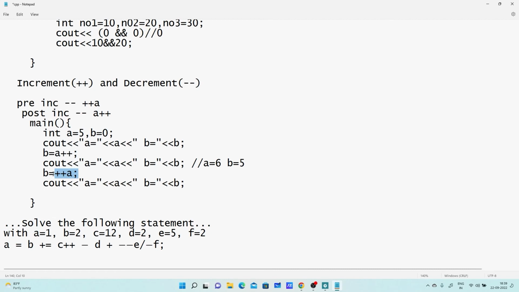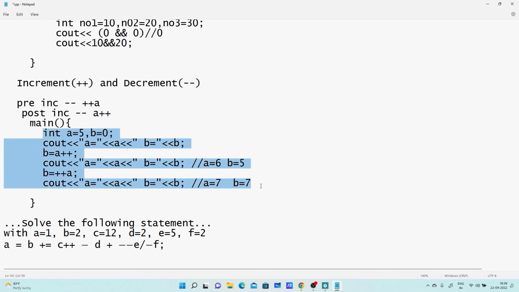So it will be incremented to 7. Right? So value of A is 7 and value of B is 7. So this statement is giving A equals to 7 and B equals to 7.